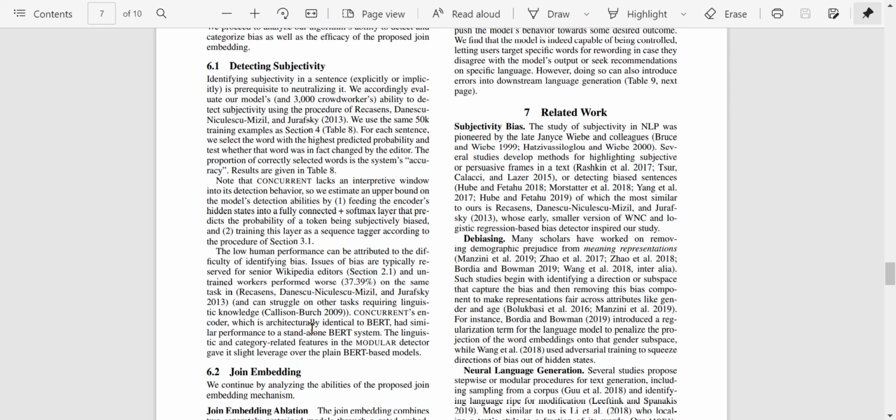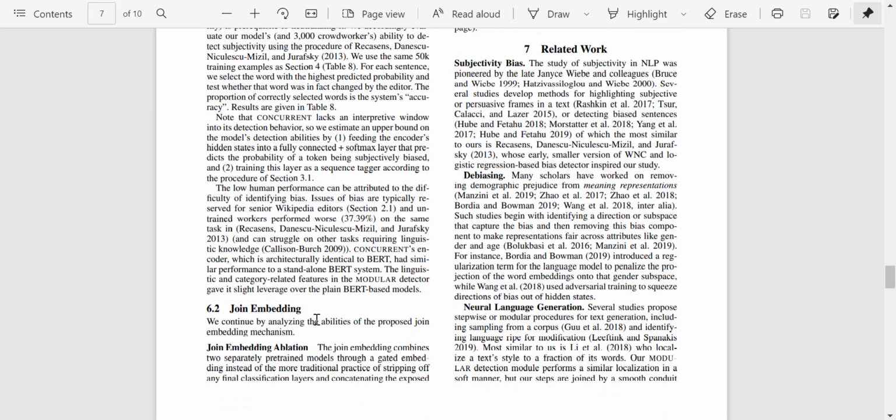The concurrent encoder, which is architecturally identical to BERT, has performance similar to a standalone BERT system. The linguistic and category related features in the modular detector gave it slight leverage over the plain BERT based models. So this part discusses how when they use the concurrent encoder, which is the same as BERT as we discussed earlier, it also gives performance similar to BERT, which is quite expected, I guess.